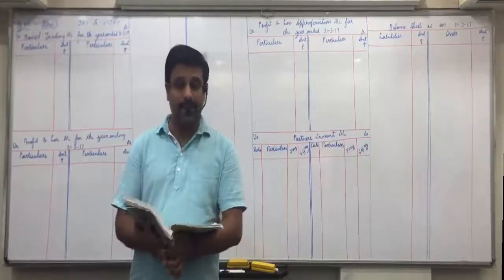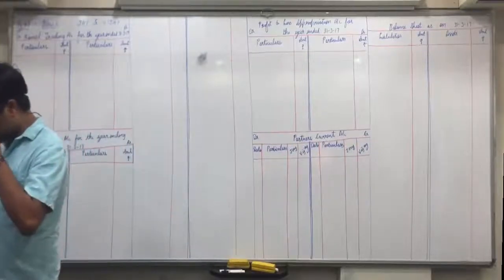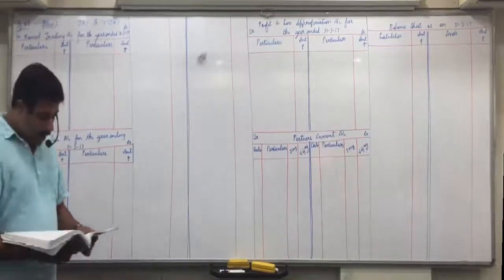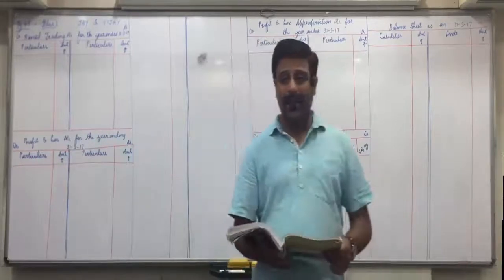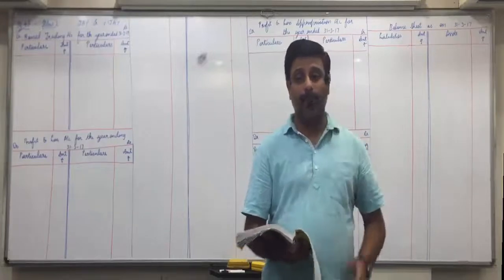Page 48, illustration 2. The following is the trial balance as at 31/3/17 of Jay and Vijay. Prepare revised trading account. Now why do they call it a revised trading account? See the fifth item in trial balance. What is that? Trading account. What's the amount? 30,900. In which side? Credit side. What does that indicate? Gross profit.